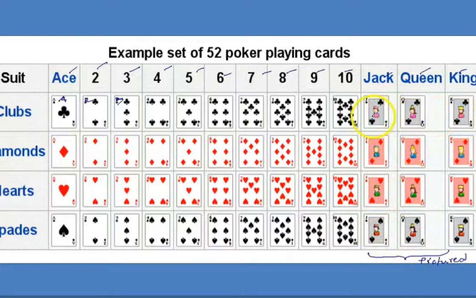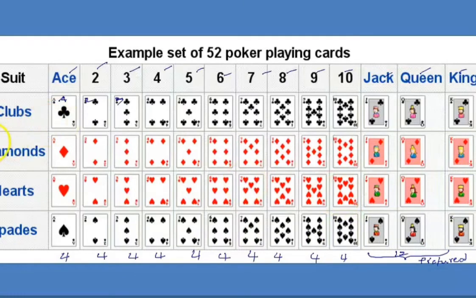How many pictured cards are there? In club there are 3, in diamond 3, in heart 3, and in spade 3. Therefore 4 into 3, 12 pictured cards are there. How many A's are there? There are 4 A's, 4 2's, 4 3's, and so on up to 4 10's. This is 40, plus 12, total 52 cards.